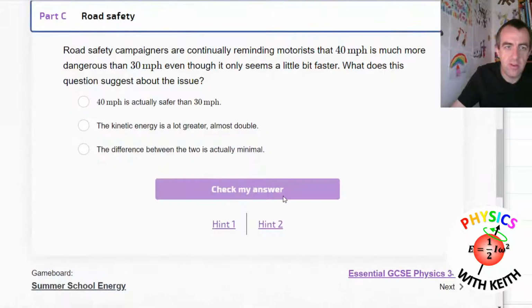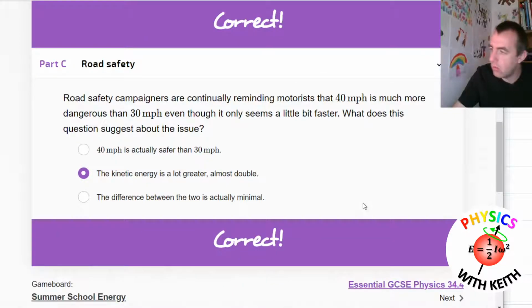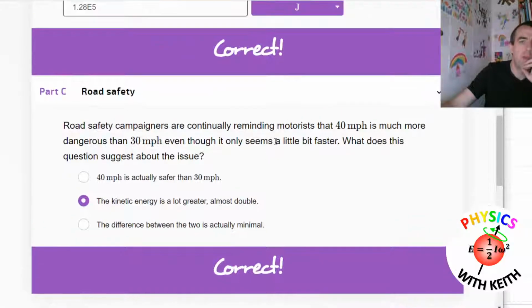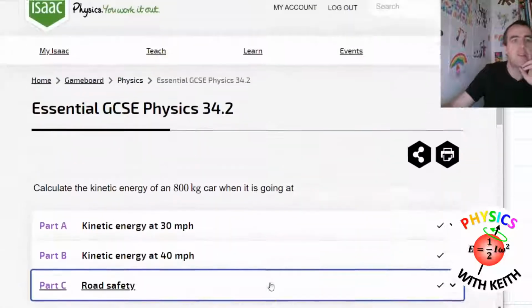And the last question says, road safety campaigners are continually reminding motorists that 40 miles an hour is much more dangerous. What does this suggest about the issue? And then there's all sorts of nonsense like actually it's safer. What on earth is that all about? No, the kinetic energy is a lot greater. It's a lot more kinetic energy. Just that small increase in speed, much more dangerous, because when you stop, you've got to dissipate that energy somehow. The main way of doing that is to convert kinetic energy into heat.